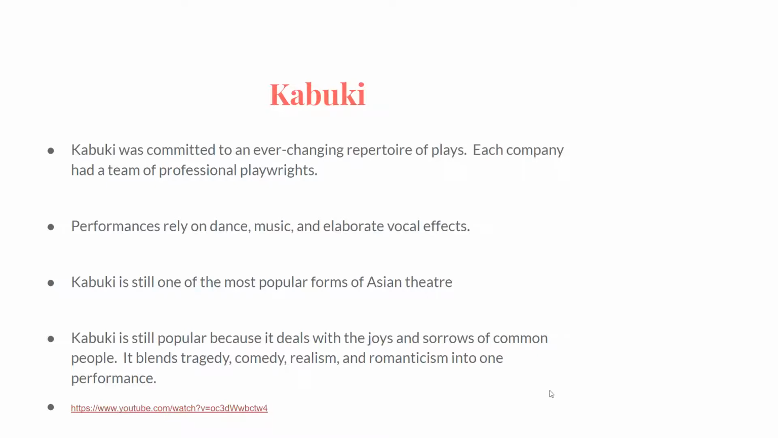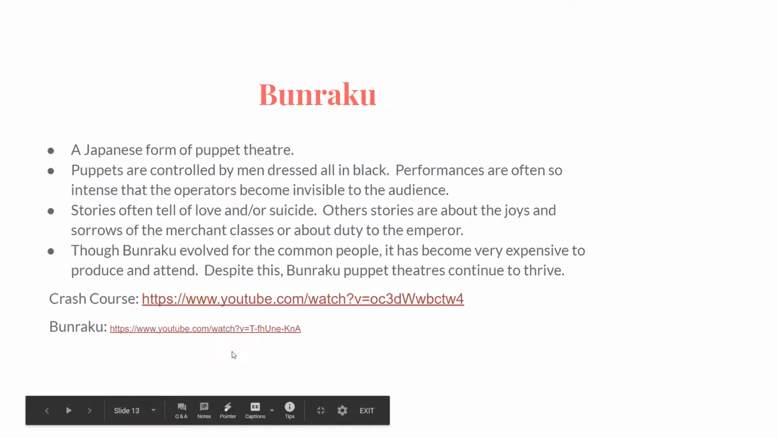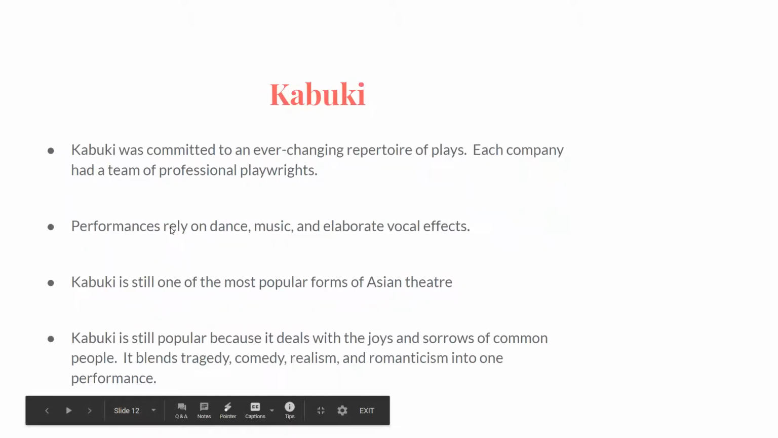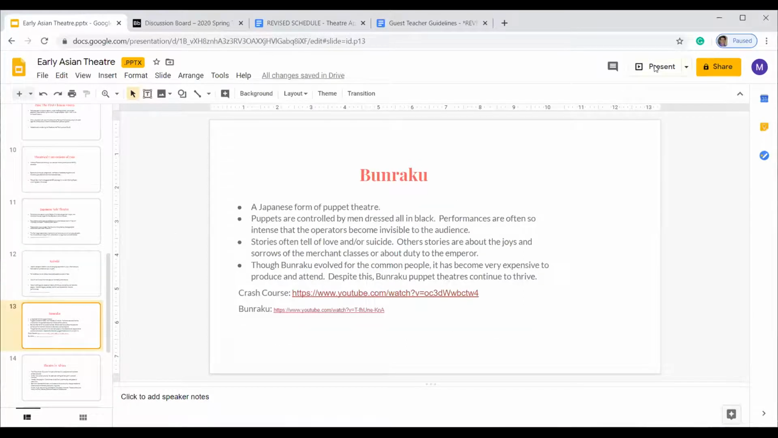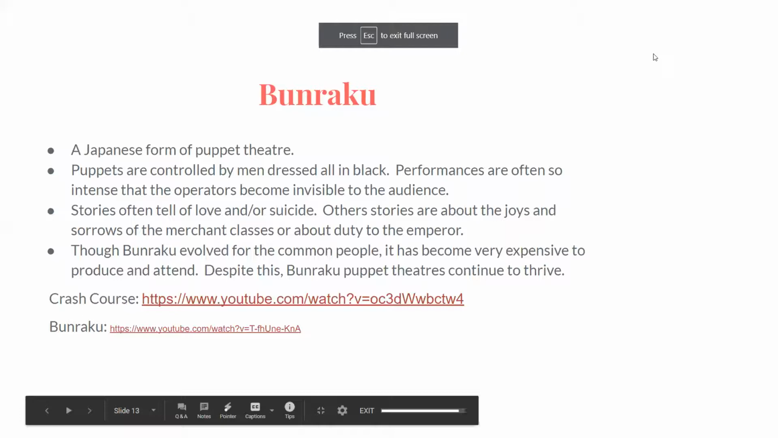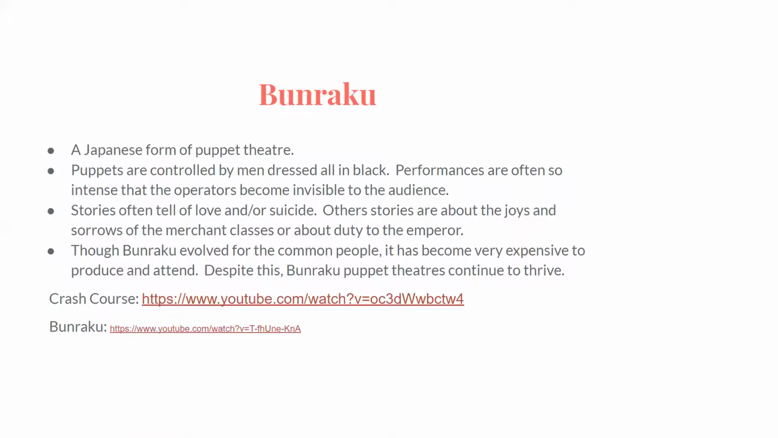I do urge you to watch this Crash Course Theater video here at the bottom of the screen, and that will give you a bit more of the details about Kabuki. Now, the easy way to distinguish Bunraku from Kabuki is simply because it was puppet theater.